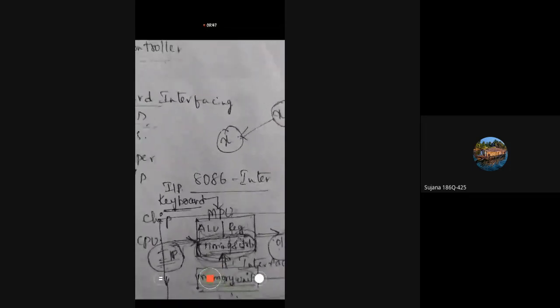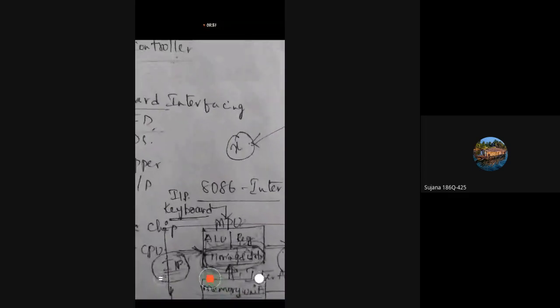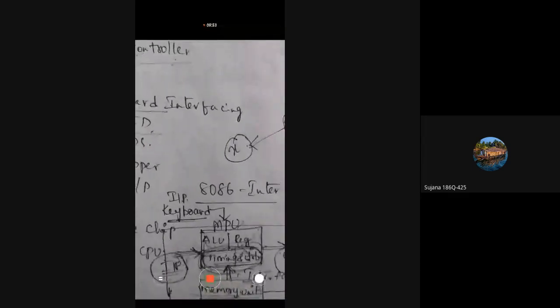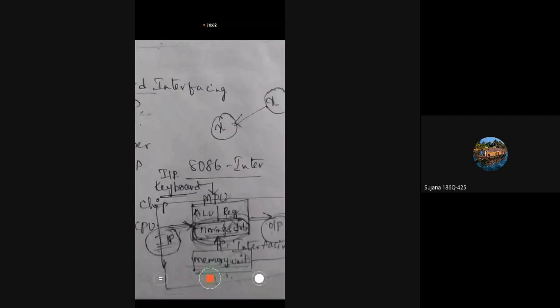Software is something which we write. You write instructions, but you cannot feel those instructions. So those are all called software. Software is something which is used to run the system.